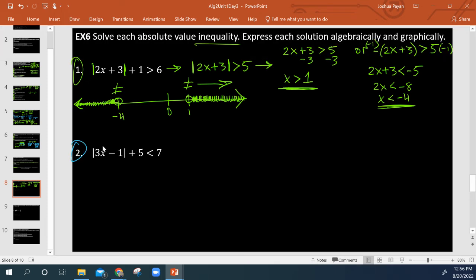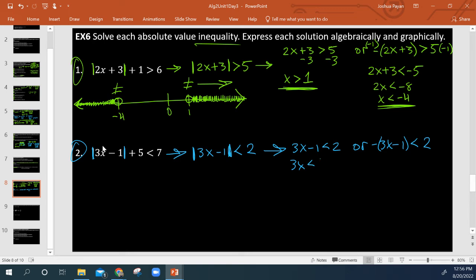Okay, let's look at another example. Again, isolate the absolute value. So we're going to have the absolute value of 3x minus 1 is less than 2, because we subtracted 5 from both sides. Now that it's by itself, we have our OR statement. So 3x minus 1 is less than 2, or negative 3x minus 1 is less than 2. Here we're just going to add 1 to both sides. 3x is less than 3, divide by 3, x is less than 1.